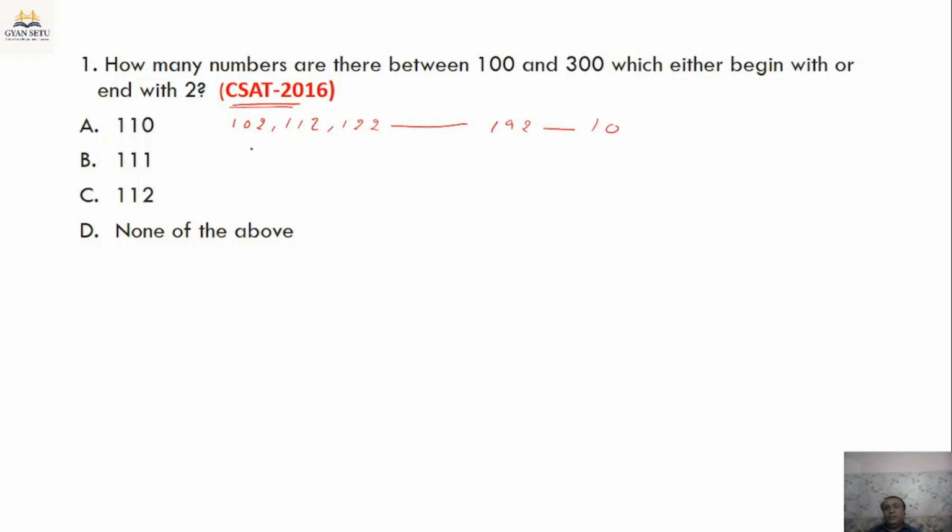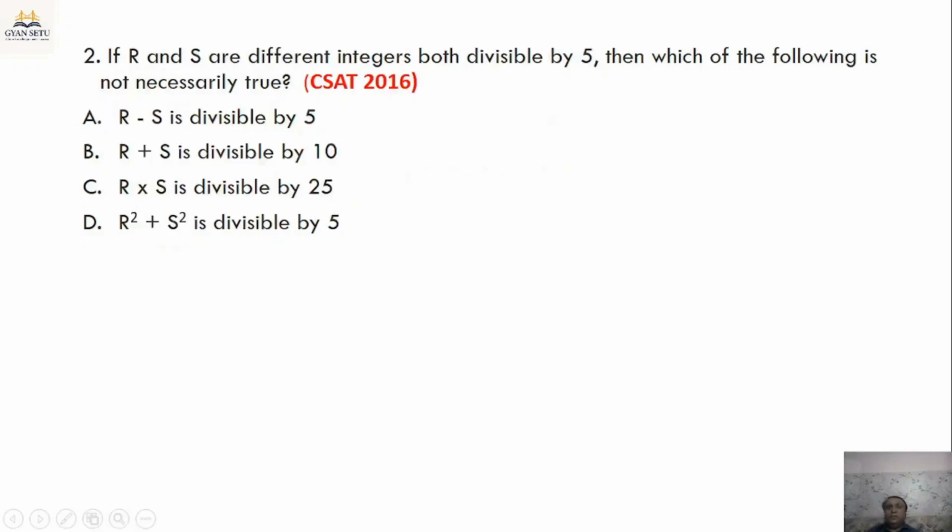Now let's write down the numbers that start with 2. These can be 201, 202, up to 299. So how many numbers are these? 99. One more number starts with 2, and that is 200. So how many numbers are there in total? 110. So the answer is A here.